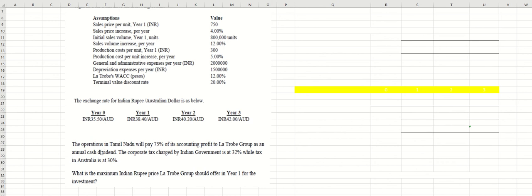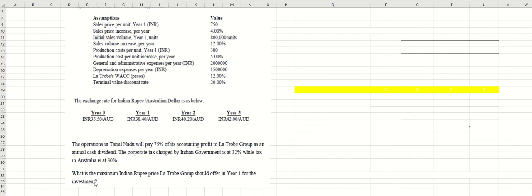How much? 75% of net income. So the corporate tax in India is 32%. Tax in Australia is 30%. So different, yeah. What is the maximum Indian rupee price La Trobe Group should offer in year one for the